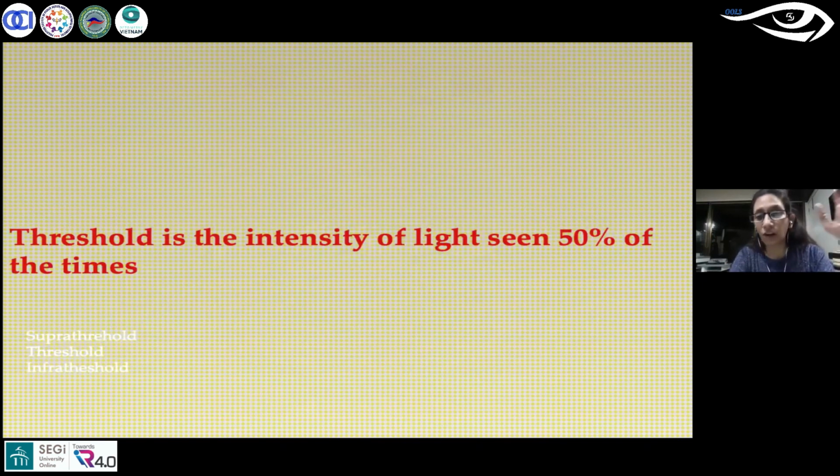Threshold is the intensity of the light seen 50% of the times. So if a stimulus was presented at a particular visual area and the threshold is 32 decibels, that means 50% of the times you will see it and 50% you will not see it. Depending upon the threshold, we also have values which are suprathreshold, meaning the intensity of light is higher than the threshold, so it is stronger as compared to the threshold. And you have infrathreshold values, which means the light is dimmer as compared to the threshold value.